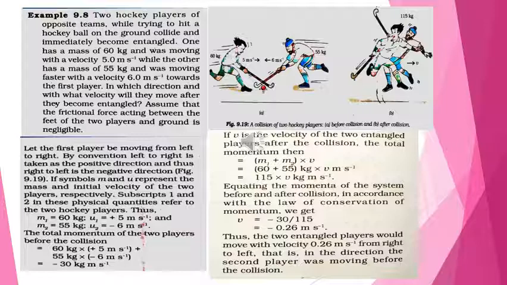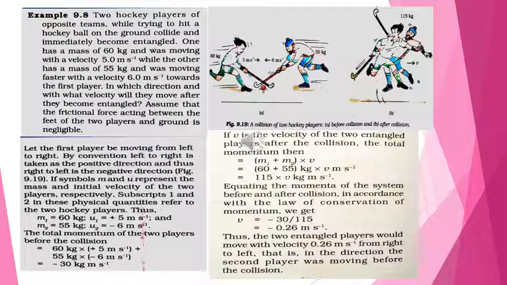The total momentum of the two players before the collision is m1u1 plus m2u2, and it is given by minus 30 kg meter per second. If v is the velocity of the two entangled players after the collision, the total momentum then becomes m1 plus m2 times v. That gives you 115 times v.